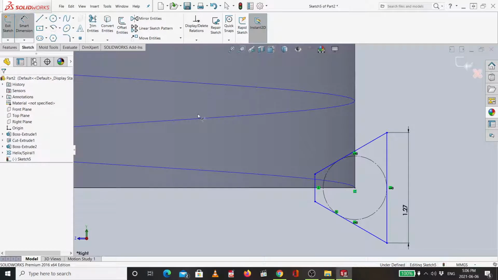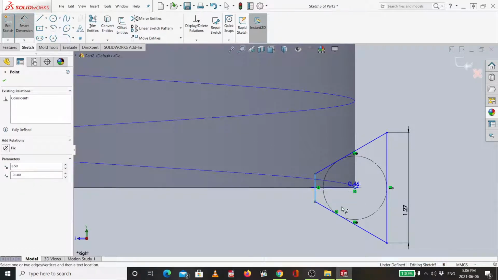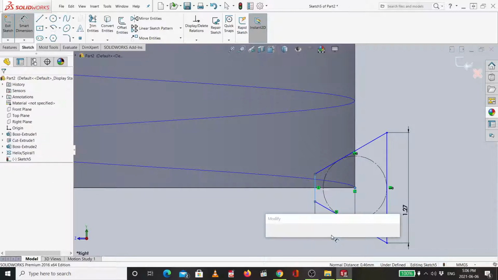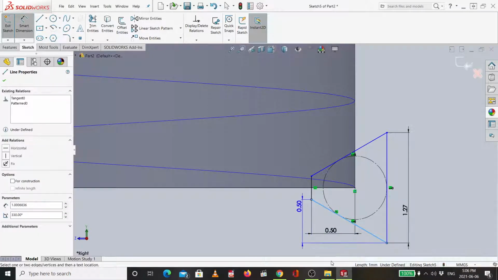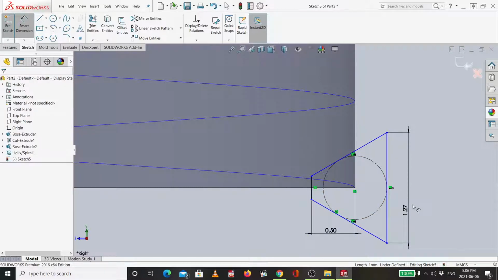Then from this point up to here it will be 0.5. So, 1.27 and 0.5.